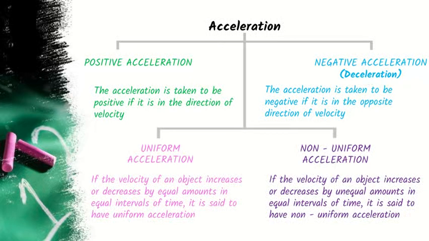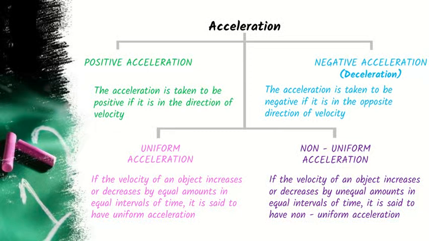Similarly, we have uniform acceleration and non-uniform acceleration. What is uniform acceleration? If an object is increasing or decreasing its speed by equal amounts in equal intervals of time, it is said to have uniform acceleration. That means if an object is increasing its speed at a steady rate, we say it is uniform acceleration.